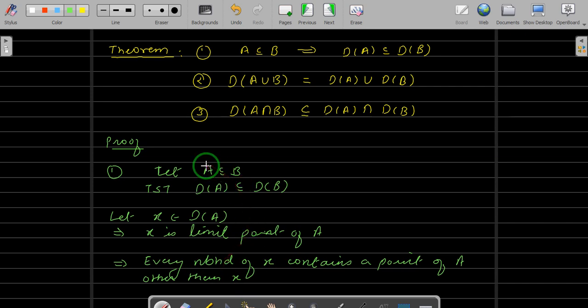And since this is our hypothesis, we know that A is a subset of B. Now here it says every neighborhood of x contains a point of A other than x, and A is a subset of B. That implies every neighborhood of x contains a point of B other than x, because A is a subset of B, right?